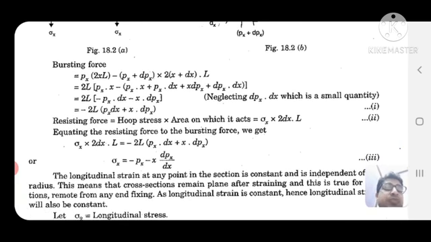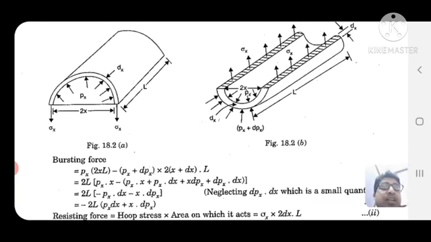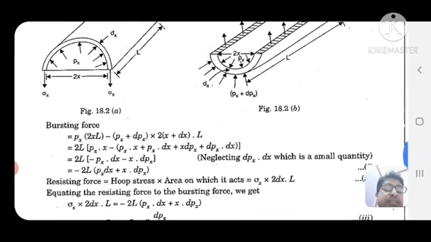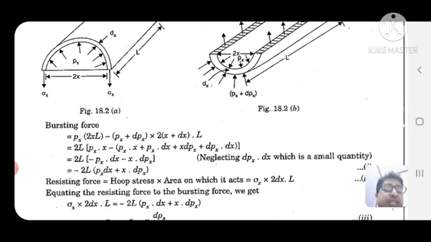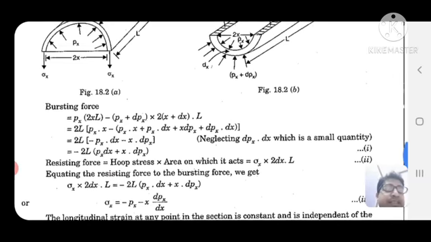Resisting force: here it is clearly given, this one is the pressure px, another one is px plus dpx. Resisting force is equal to hoop stress into the area on which it acts.